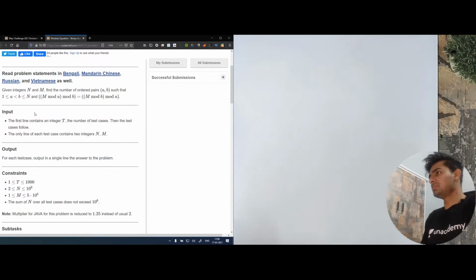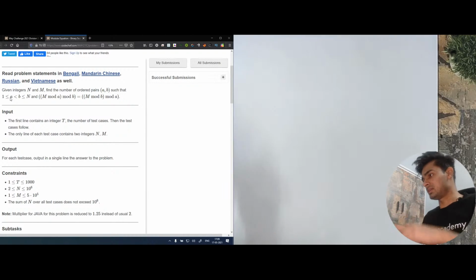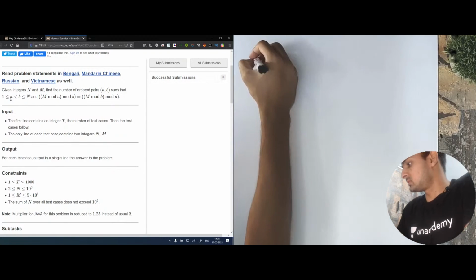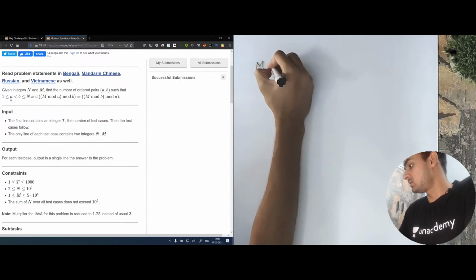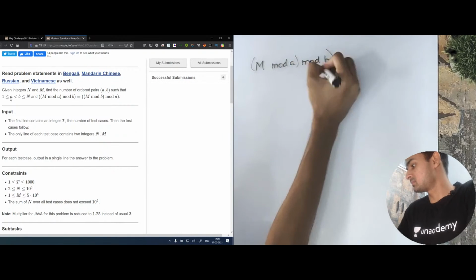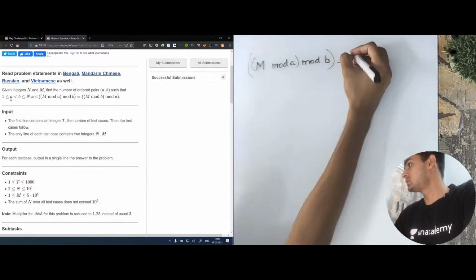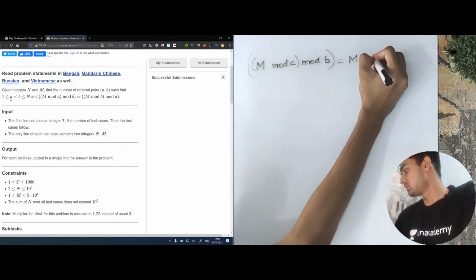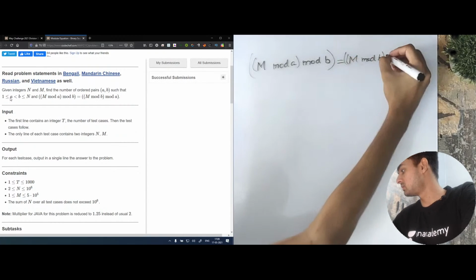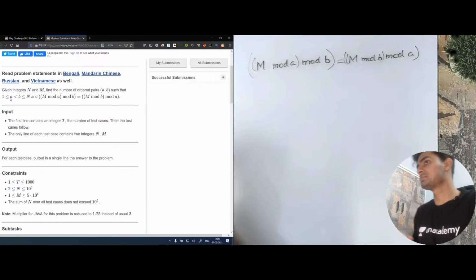So basically, the problem says that given integers n and m, find the number of ordered pairs a and b such that, okay, let me write everything. We have m mod a mod b should be equal to m mod b mod a.